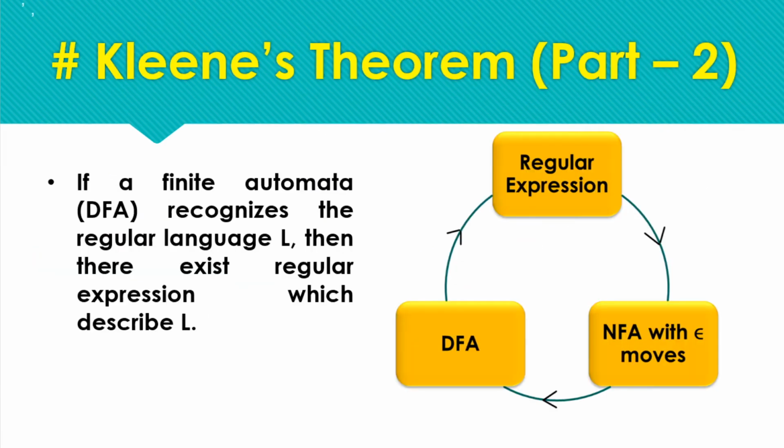Now for part 2 we will be covering how a given DFA can be converted to the equivalent regular expression.